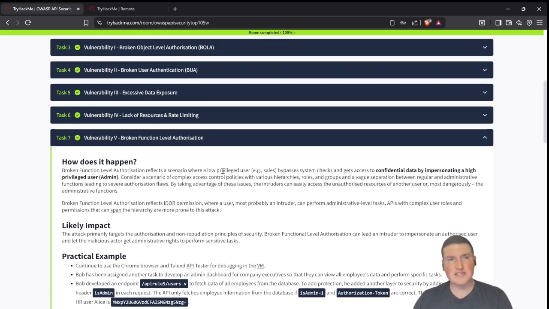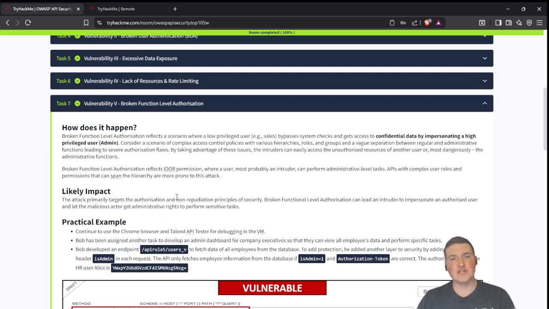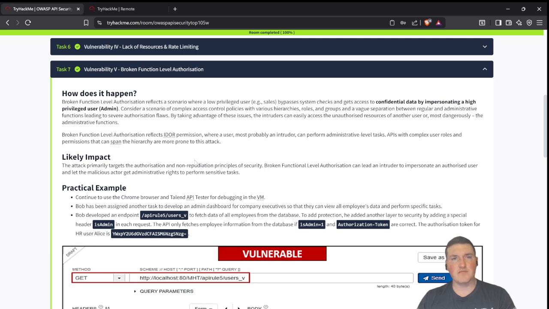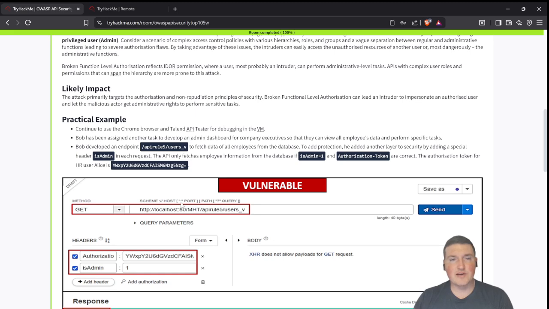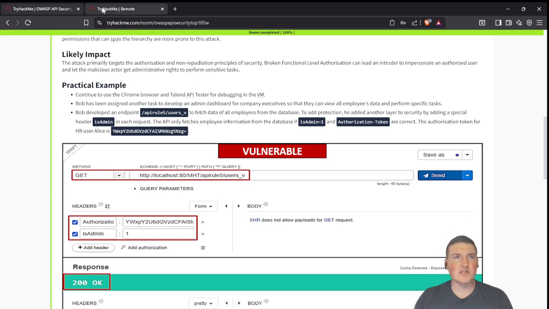All right. And the last one we're going to cover is broken function level authorization. This is actually what most of you probably think of, and that is basically I'm a low level user and I'm able to see things that I shouldn't, which is high level information like admin stuff, things like that. So one of the examples they show here, we're going to just go to it real quick.